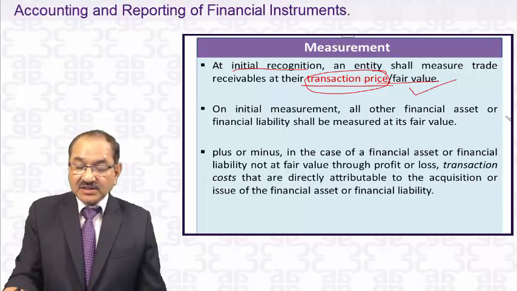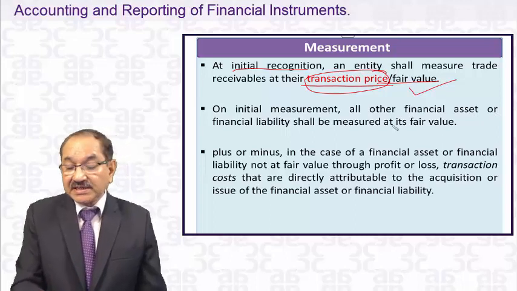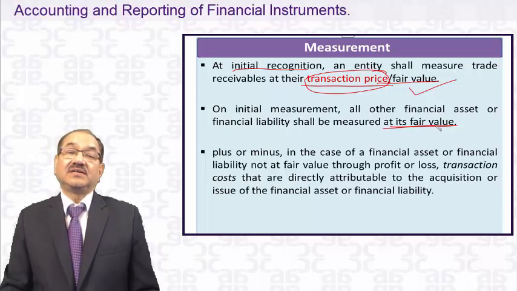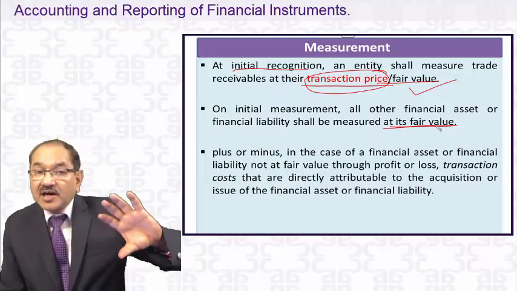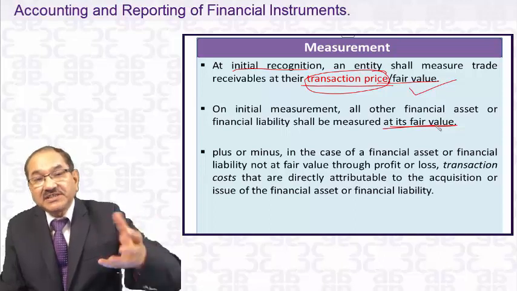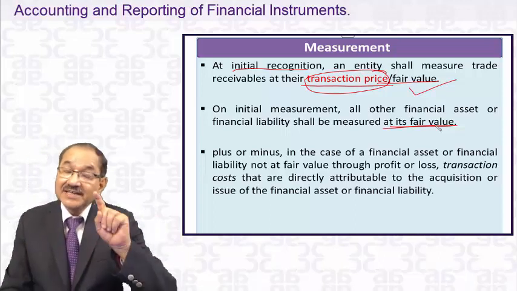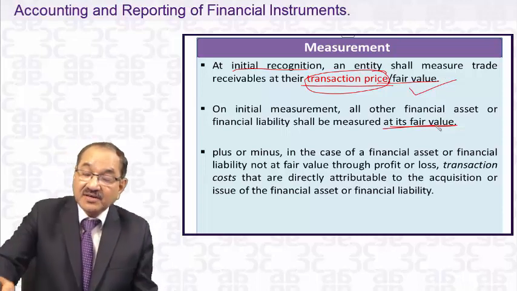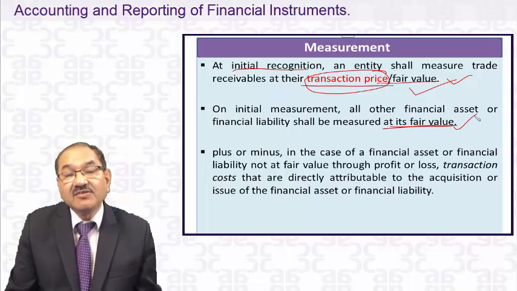On initial measurement, all other financial assets shall be measured at fair value. Dear student, this is the change here. In our existing accounting standard, everywhere the initial recognition is measured at cost. But here the initial measurement is itself at fair value. And it's fair value accounting.